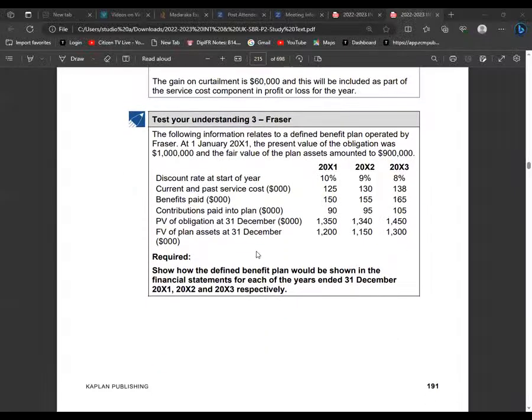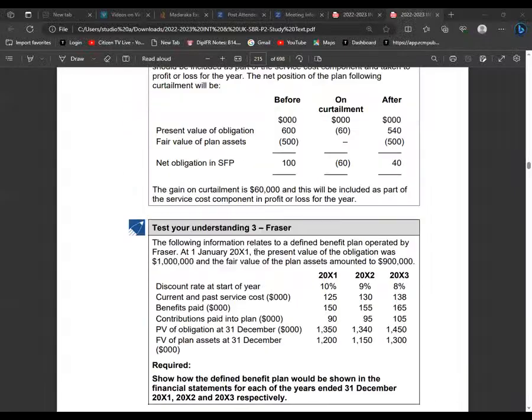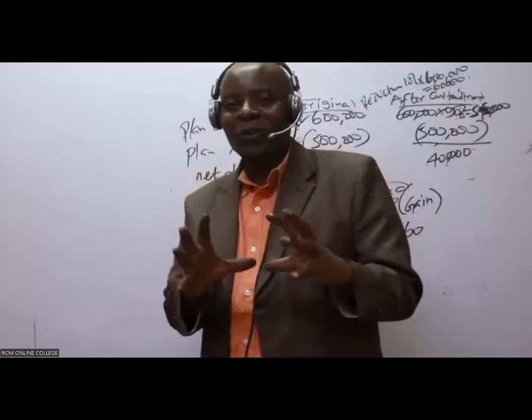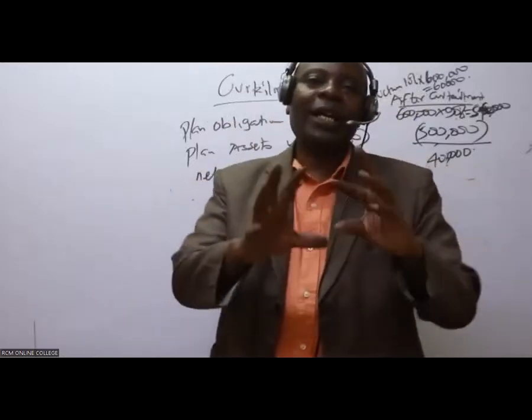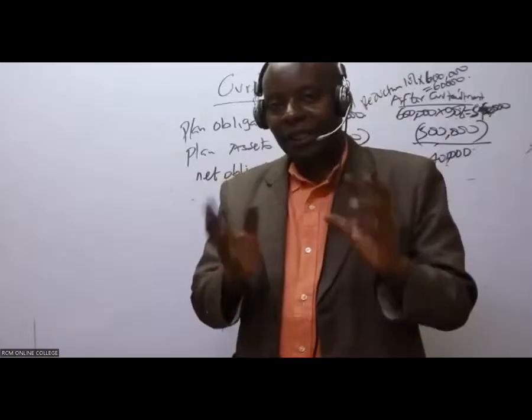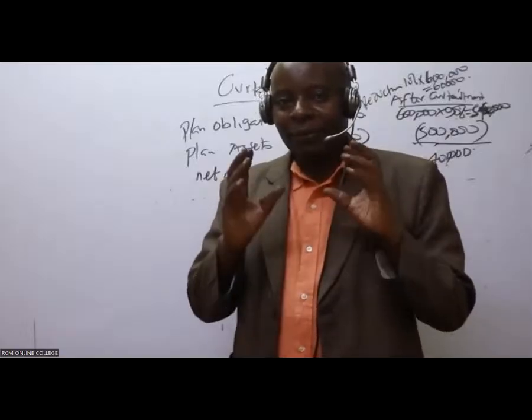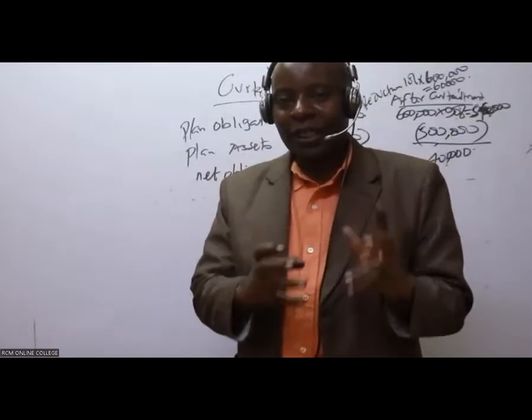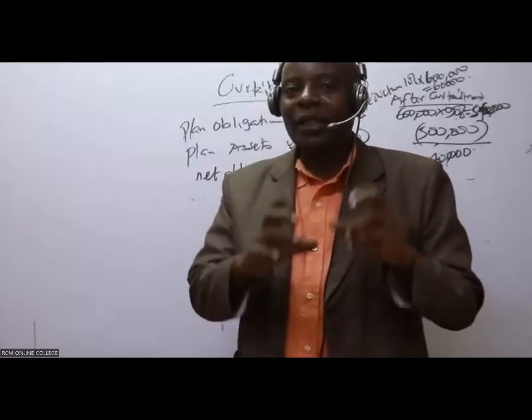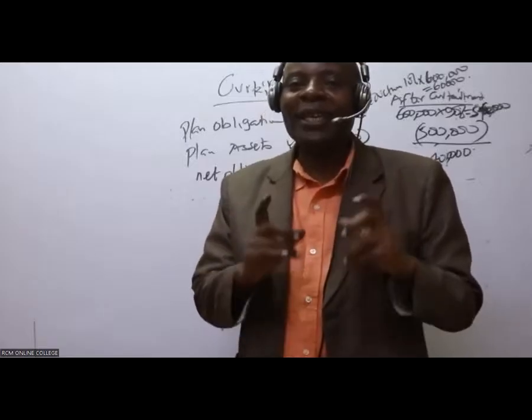So this is very, very important here. The gain on curtailment is 60,000, and this will be included as part of the service cost component in the profit or loss for the year. Actually, I don't even want you to go to the mathematics of this. I simply wanted to bring this concept of curtailment for you to know what curtailment is. And if we have gains or losses on curtailment, we are going to adjust the service cost that we have in the P and L.